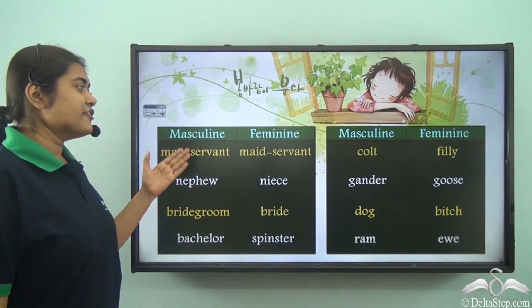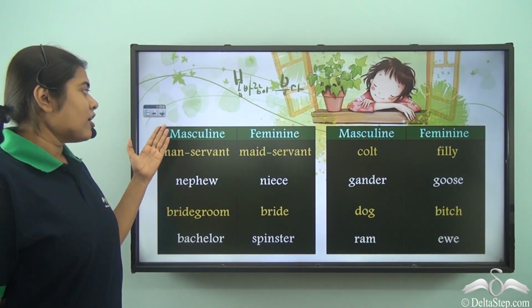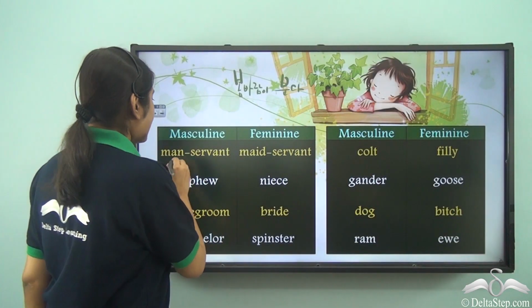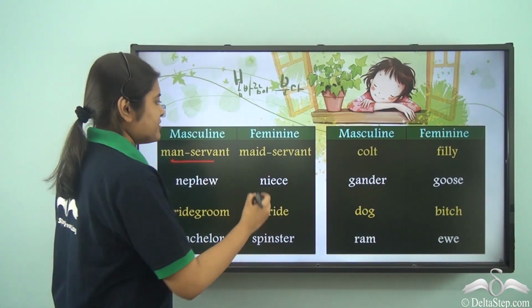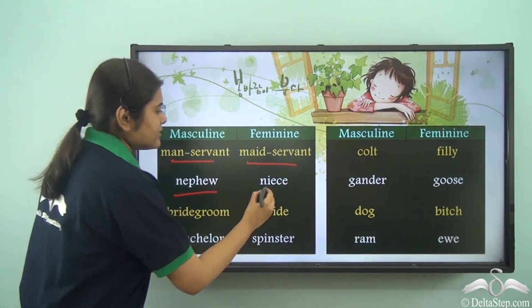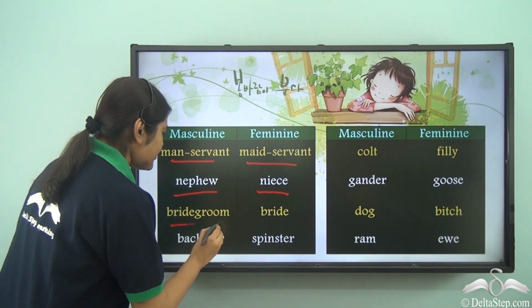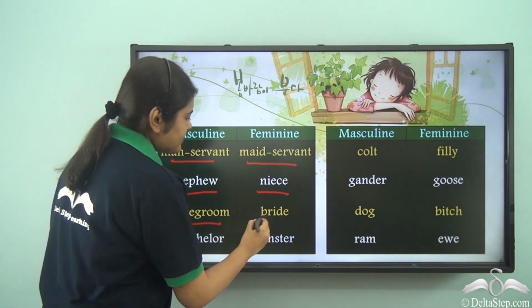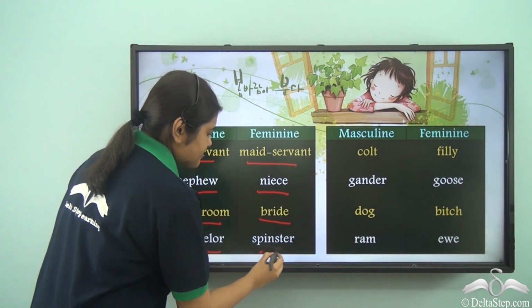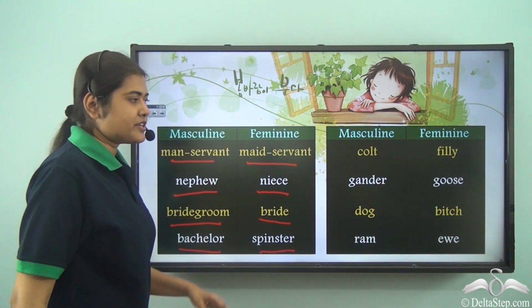So here we have some more words of masculine and feminine genders. For masculine gender we have manservant, the feminine gender is maidservant. Nephew, masculine. Niece, feminine. Bridegroom, masculine. Bride, feminine. Bachelor is masculine, whereas spinster is of feminine gender.